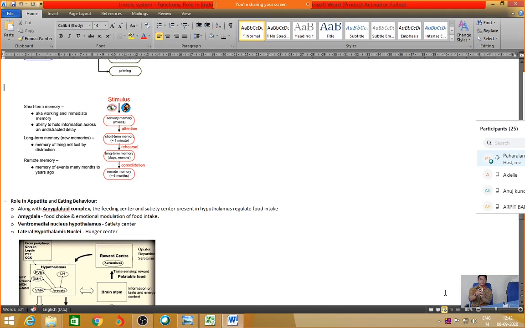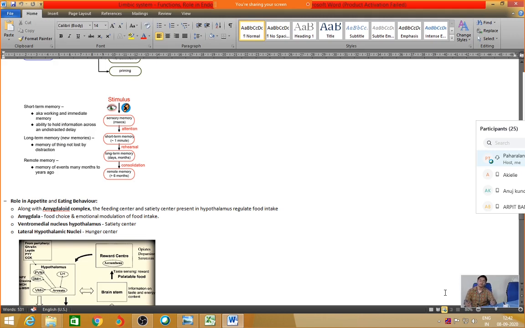You can think of the two lateral nuclei as limbs, and the mouth is in the middle. The peripheral parts, the two limbs, are supposed to bring the food inside, into the middle. So the ventromedial nucleus is the satiety center, while the peripheral part, the lateral nuclei, are for hunger. These two nuclei will bring in food, and this nucleus will ask you to stop eating. So this is the trick to remember which nucleus does what.